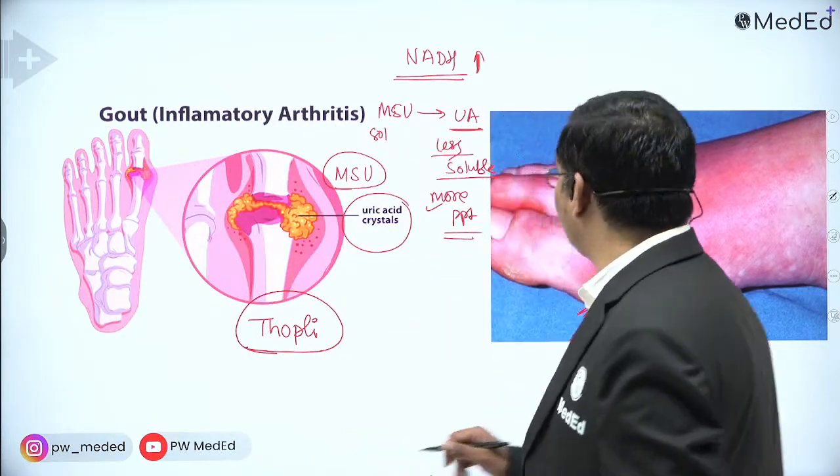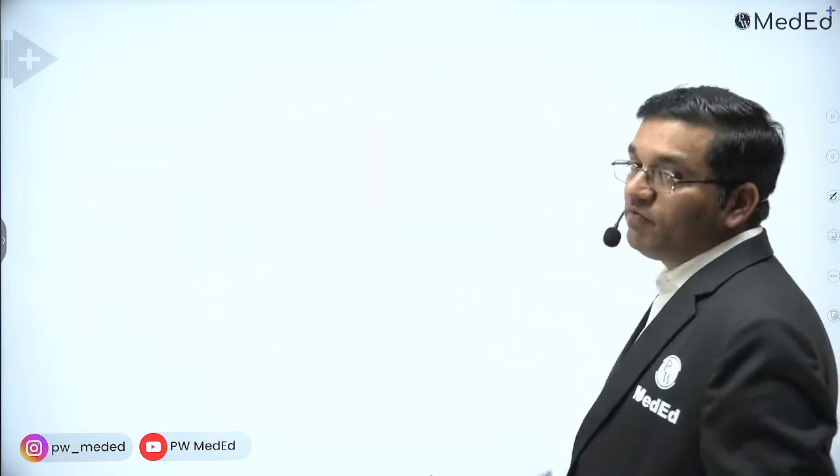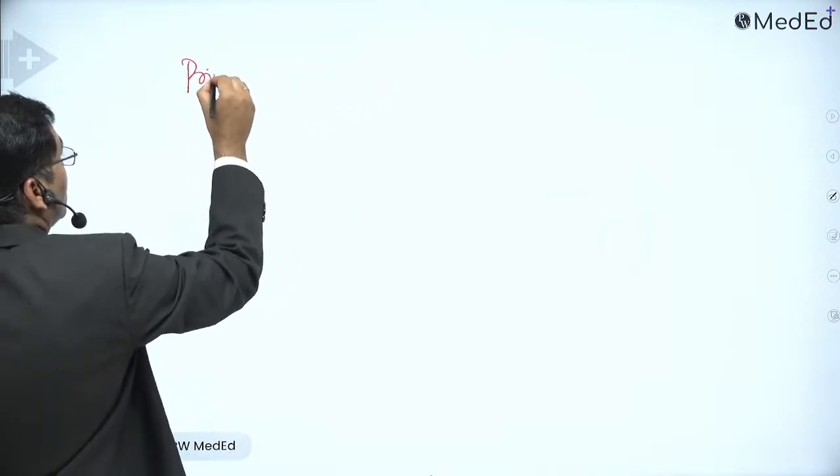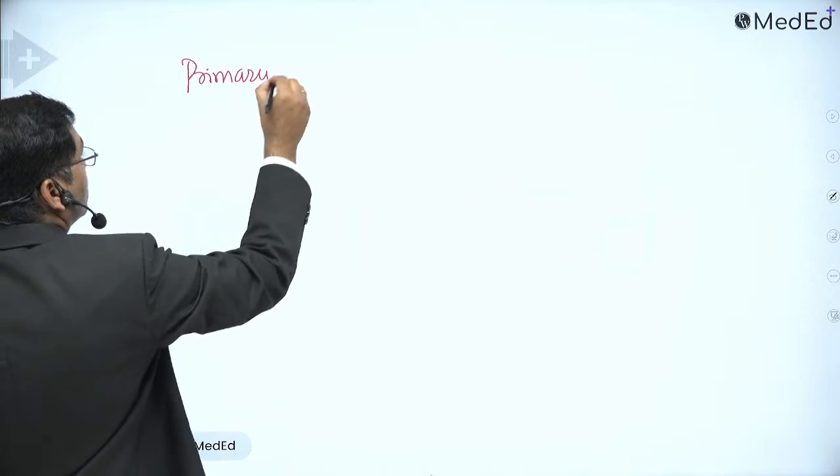So there are multiple causes of gout. If there is a defect in purine nucleotide metabolism, it causes primary gout.